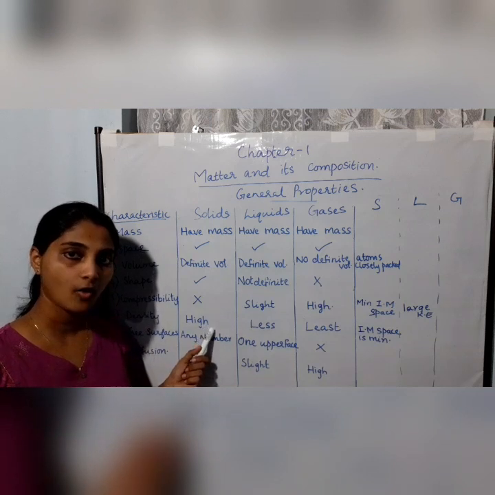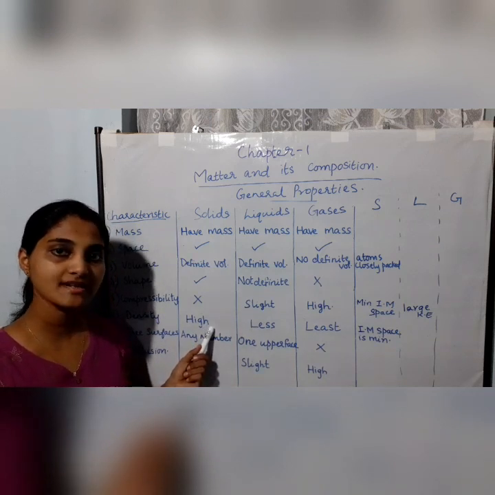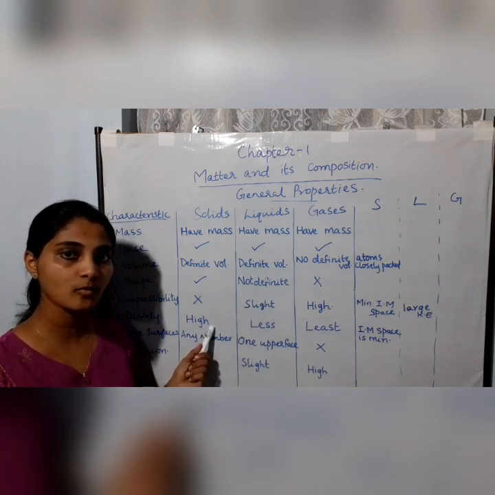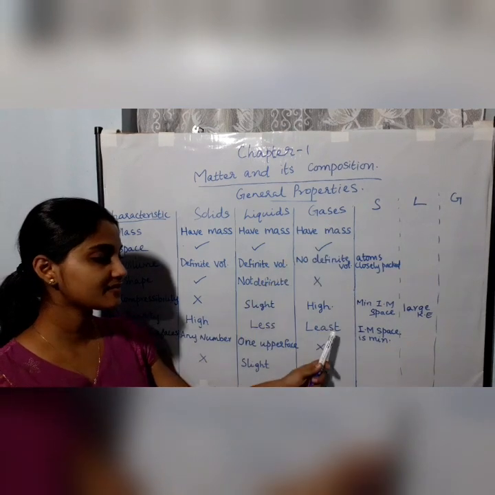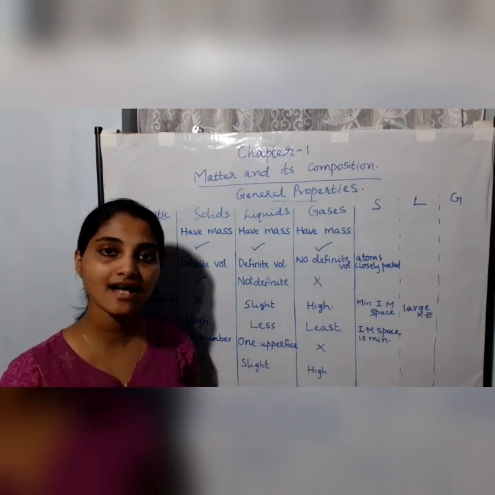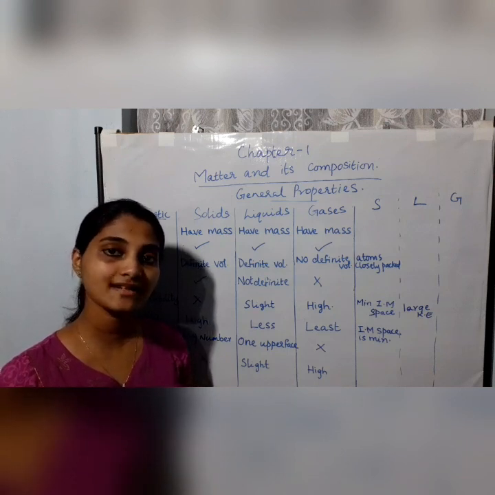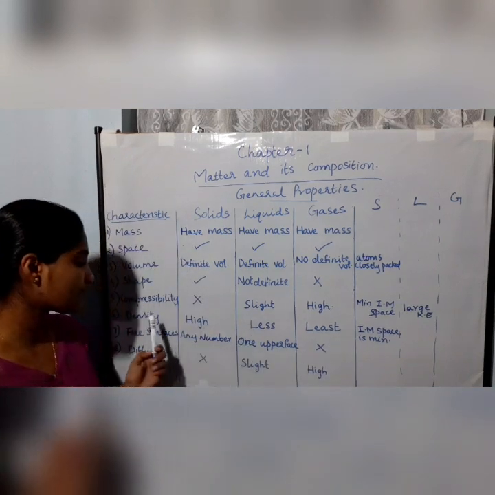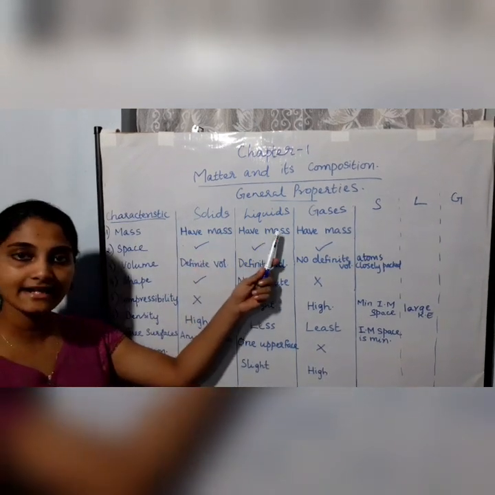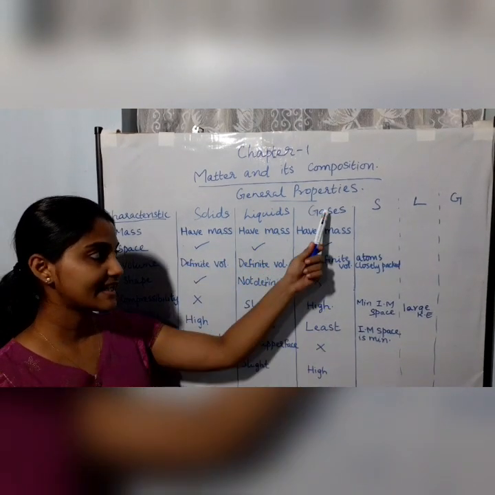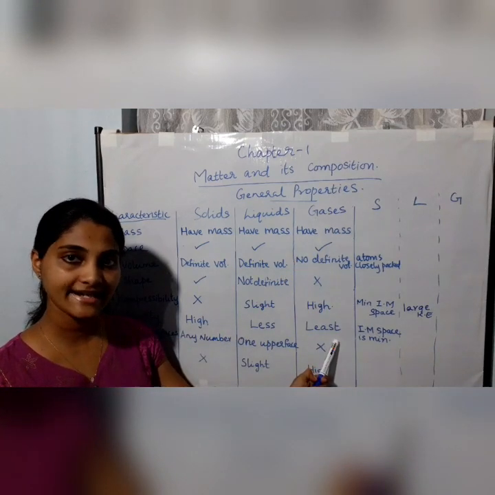Now in case of gases, the molecules are able to move far apart and therefore occupy a larger space, and therefore the density of gases is very less.